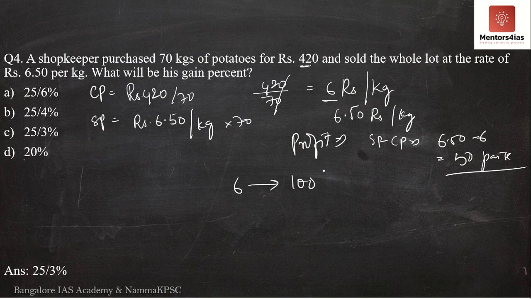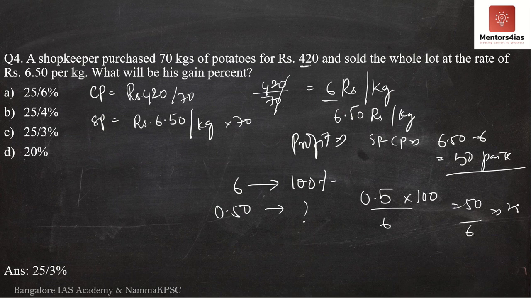So this is 100%. Then what is 50 paise? It is nothing but 0.5 into 100 by 6, or 50 by 6. This is 25 by 3. Therefore, what is the gain percentage? 25 by 3%. Therefore, the correct option is option C. The correct answer is 25 by 3%.